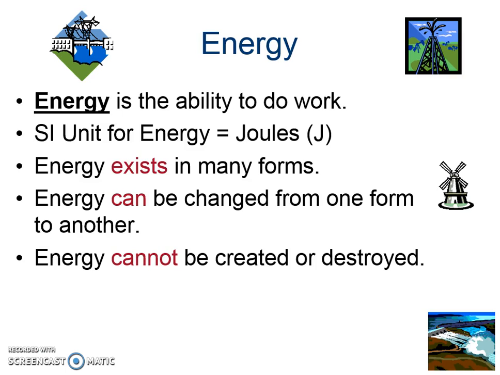Energy exists in many forms. We will talk about some of those forms in this PowerPoint, but not all of them. So just keep that in mind. The forms that I'm showing you are just some of the big ones. Energy can be changed from one form to another, and energy cannot be created or destroyed. So all the energy we have is on the planet. It constantly changes from one form to another, so potential energy to kinetic energy and then back again. We're not destroying it or creating it, just changing its form.